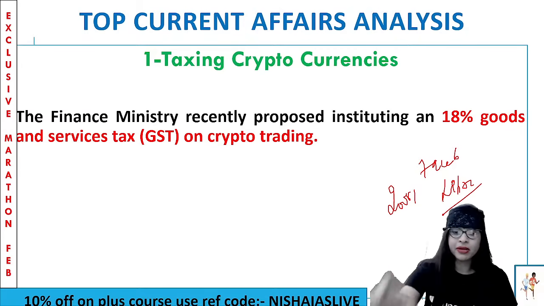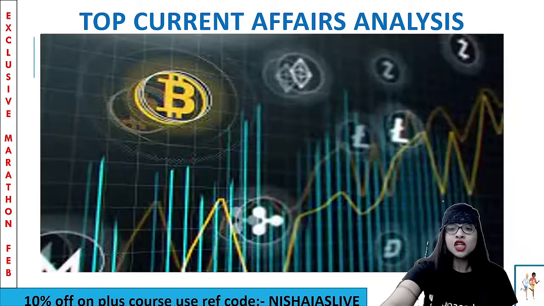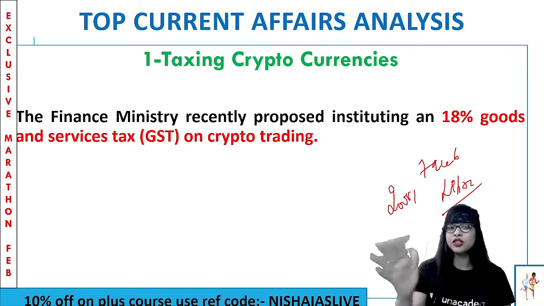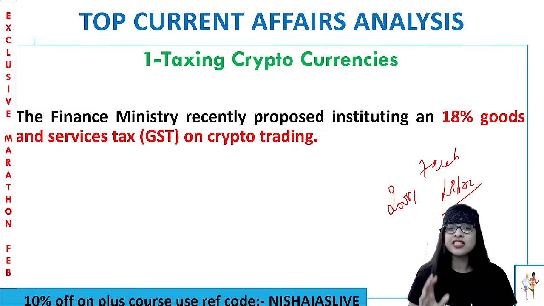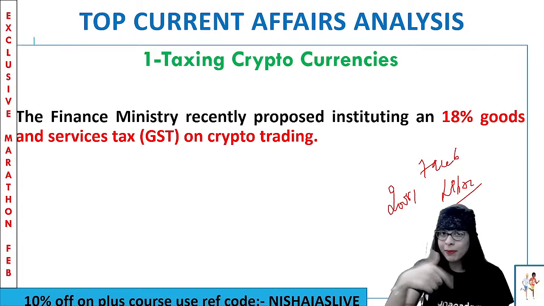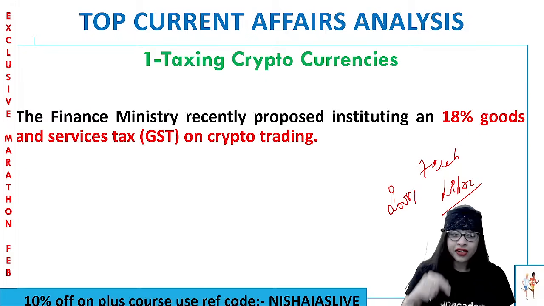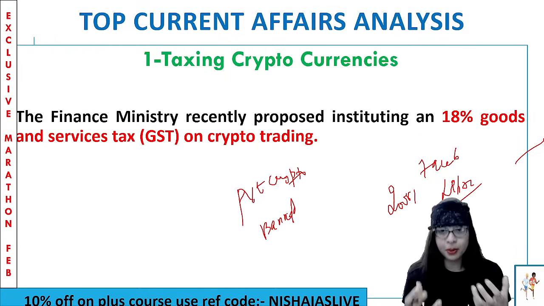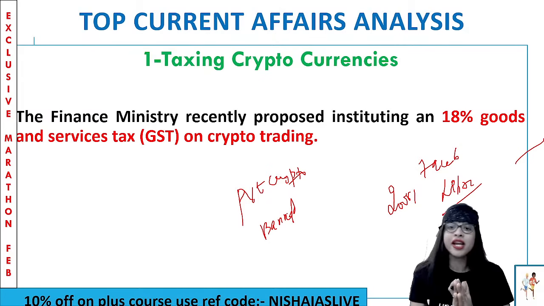Keeping in mind what cryptocurrency is, suddenly the finance ministry said, okay, let's put a GST of 18% if somebody wants to do crypto trading, which means crypto is coming under the purview of the government also. And recently, another interesting part is all the private cryptocurrencies. The RBI said they have to be banned because of excess of monopoly and corruption. That is also another important current affair to be understood.